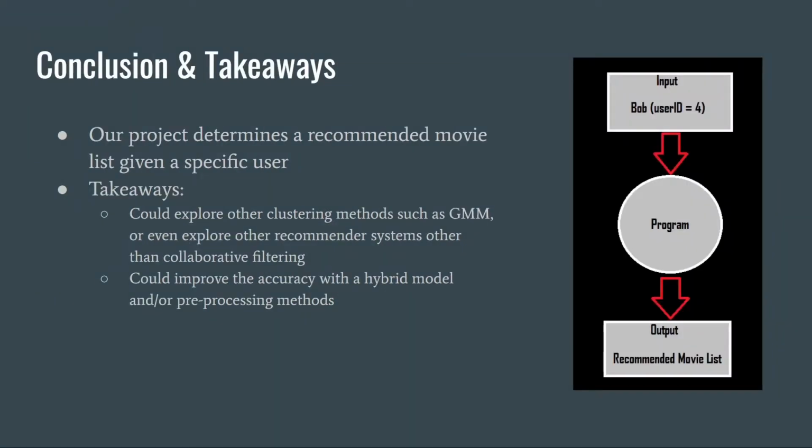To conclude, our recommender system uses a collaborative filtering-based algorithm to determine movie recommendations. The algorithm used is the k-means clustering algorithm. For our algorithm to work properly, we need vast amounts of user rating data, which was contained in the MovieLens dataset. We had some takeaways from the project as well.